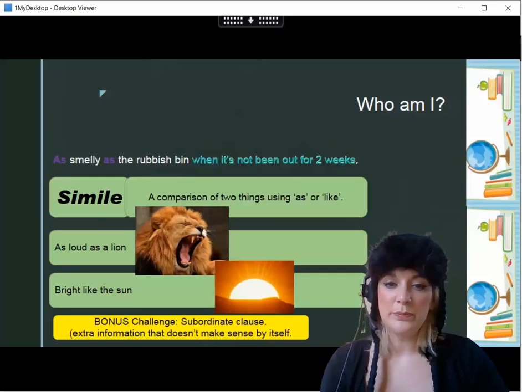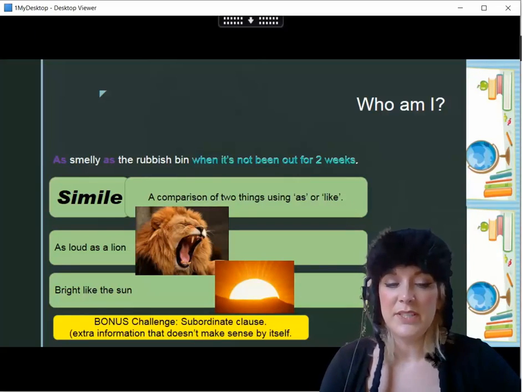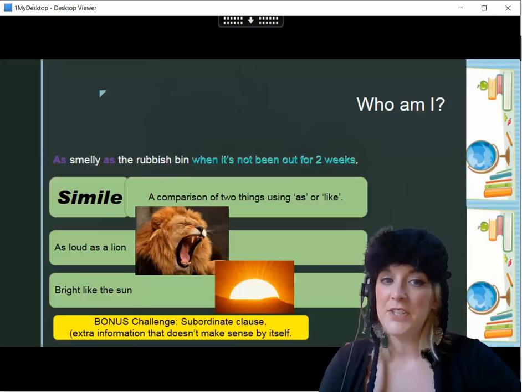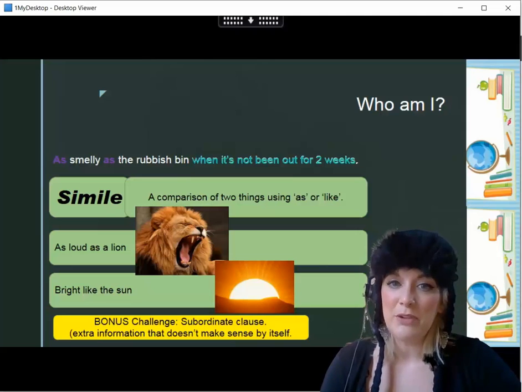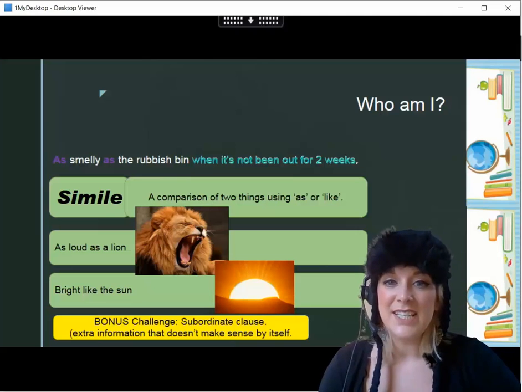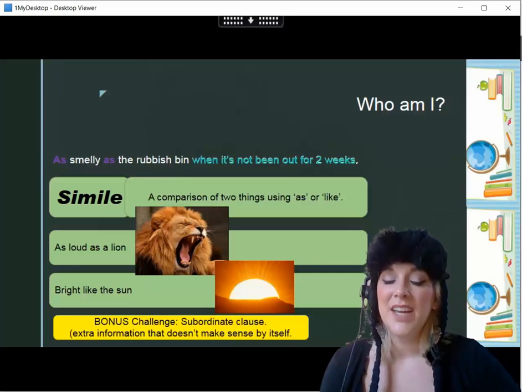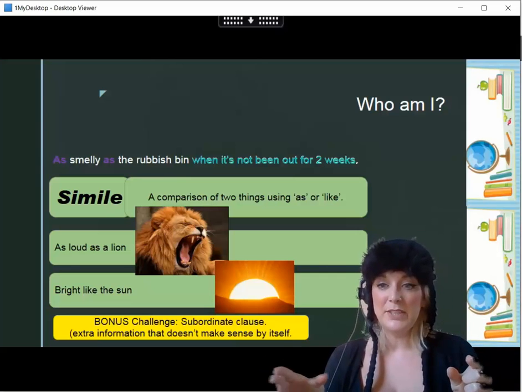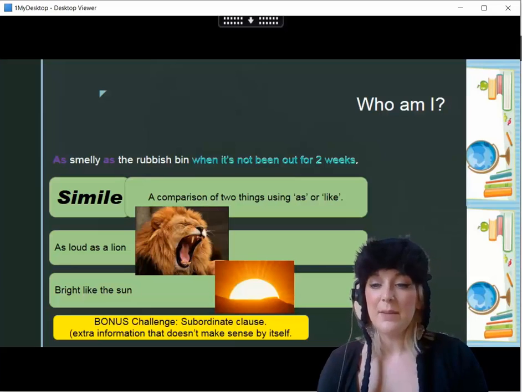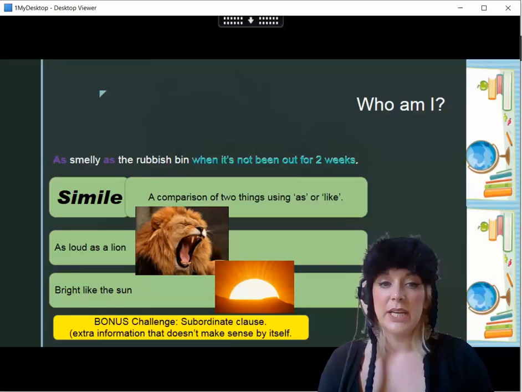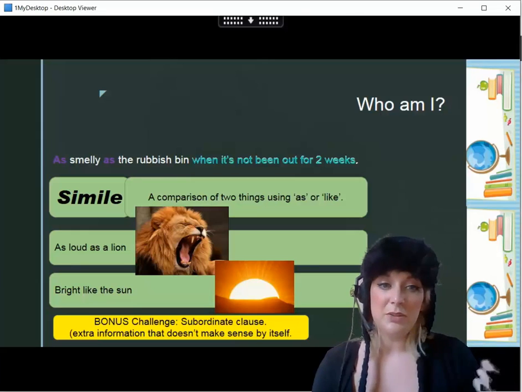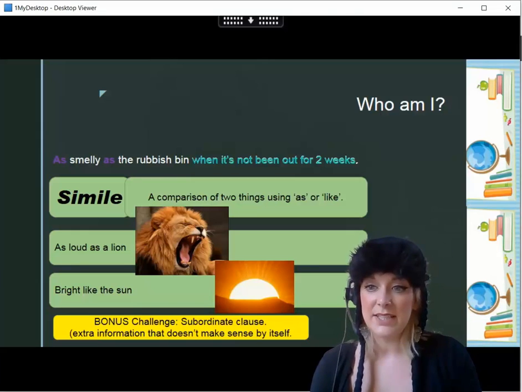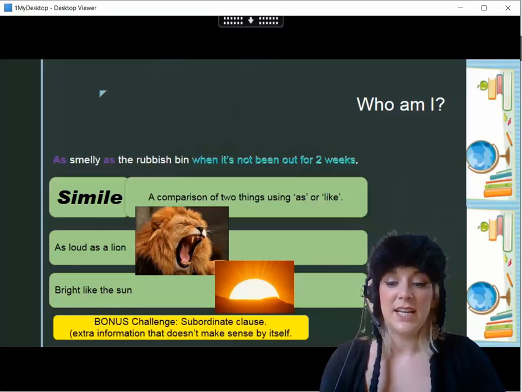You'll notice on these sentences I didn't put full stops, because I haven't just put as smelly as the rubbish bin. I've put a little bit more information on there. You can see it says when it's not been out for 2 weeks. So I'm adding a little bit more information onto my sentence, and that means I'm using a subordinate clause. If you want to push yourself, you don't have to, you can try to have some extended sentences in this poem as well, seeing what we can do.